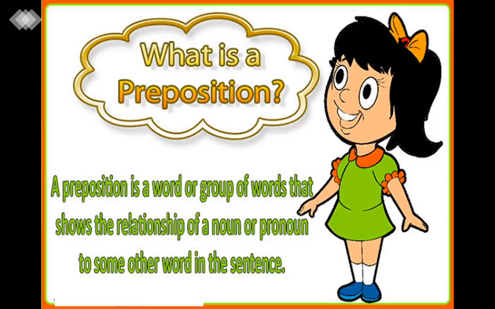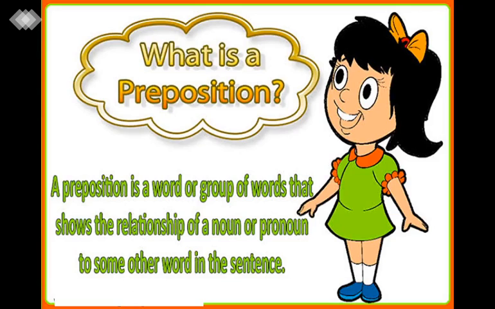A preposition is a word or group of words that shows the relationship of a noun or pronoun to some other word in the sentence. Okay, a preposition is a word or group of words that shows the relationship of a noun or pronoun to some other word in the sentence.